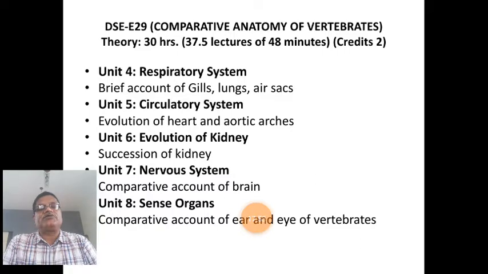In this topic, respiratory system, we are going to study the respiratory system of all vertebrate animals: fish, amphibia, reptiles, birds and mammals. During that topic, we will study a brief account of gills, lungs and air sacs.